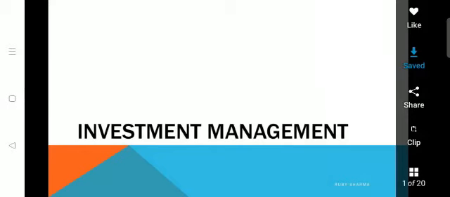What is there under the first model? Under investment management, there are five models in your syllabus. The first model is the introduction: the meaning of investment, the investment avenues, the financial information about investment, the elements of investments, measurement of rate of returns, and risk analysis, how to select investments and securities, and the fundamental and technical analysis of investments. The second model deals with the efficient market theory.